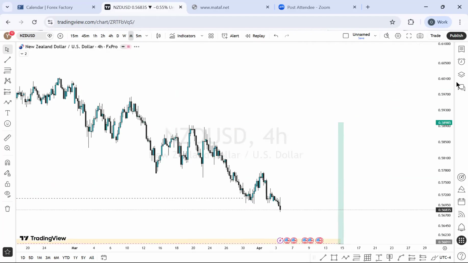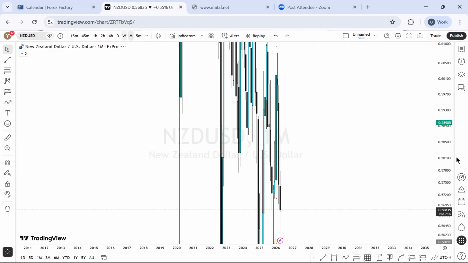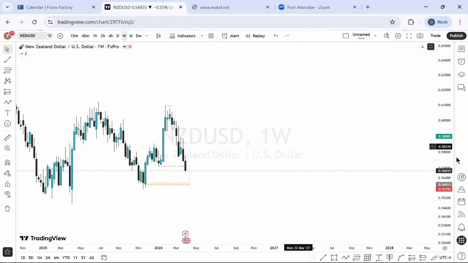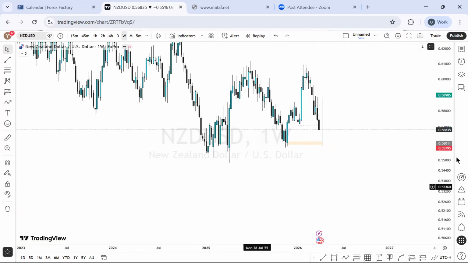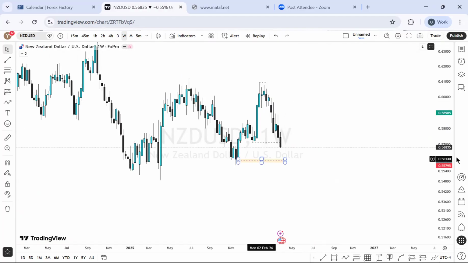On weekly time frame perspective, what do we have on NZD US dollar? It's very fine. It's looking bearish. I've said it before. I'm waiting for the price to actually get here. We have about 90 pips on average to move going forward for this week on this one particularly. This is a very massive bearish momentum too.